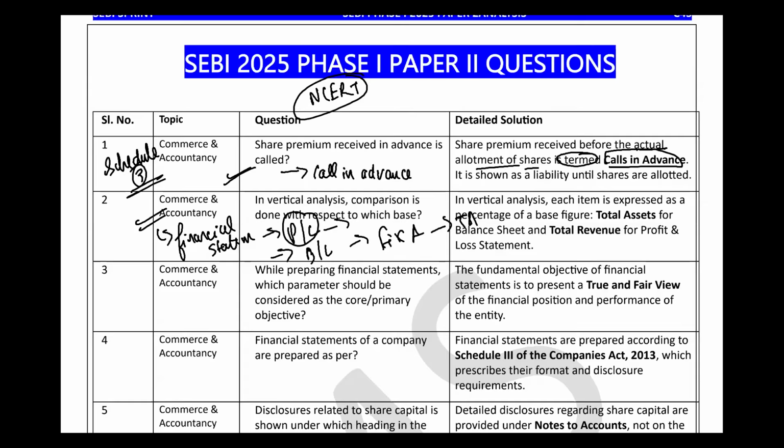Is it clear? So it is representing a percentage of fixed asset in terms of total asset. This is a way of representation.